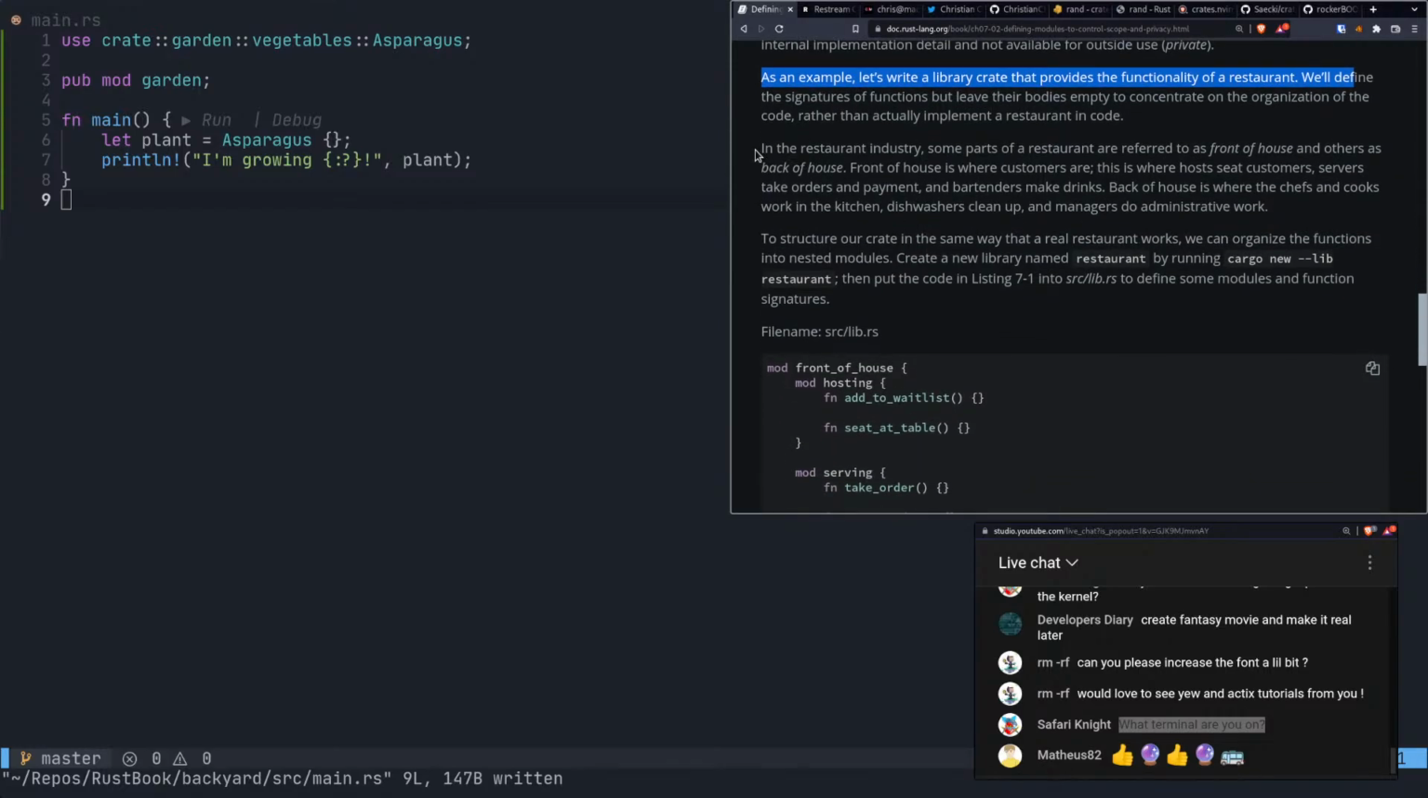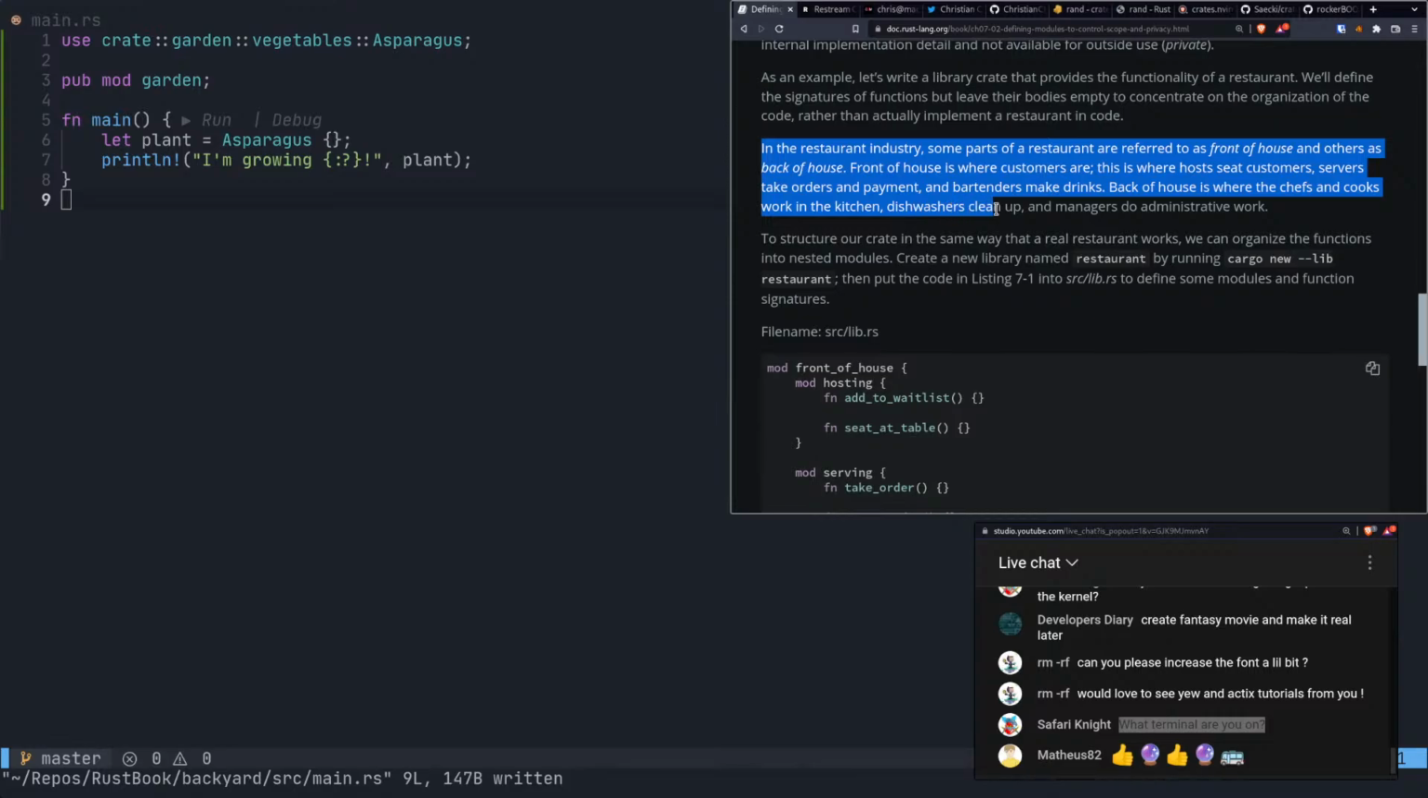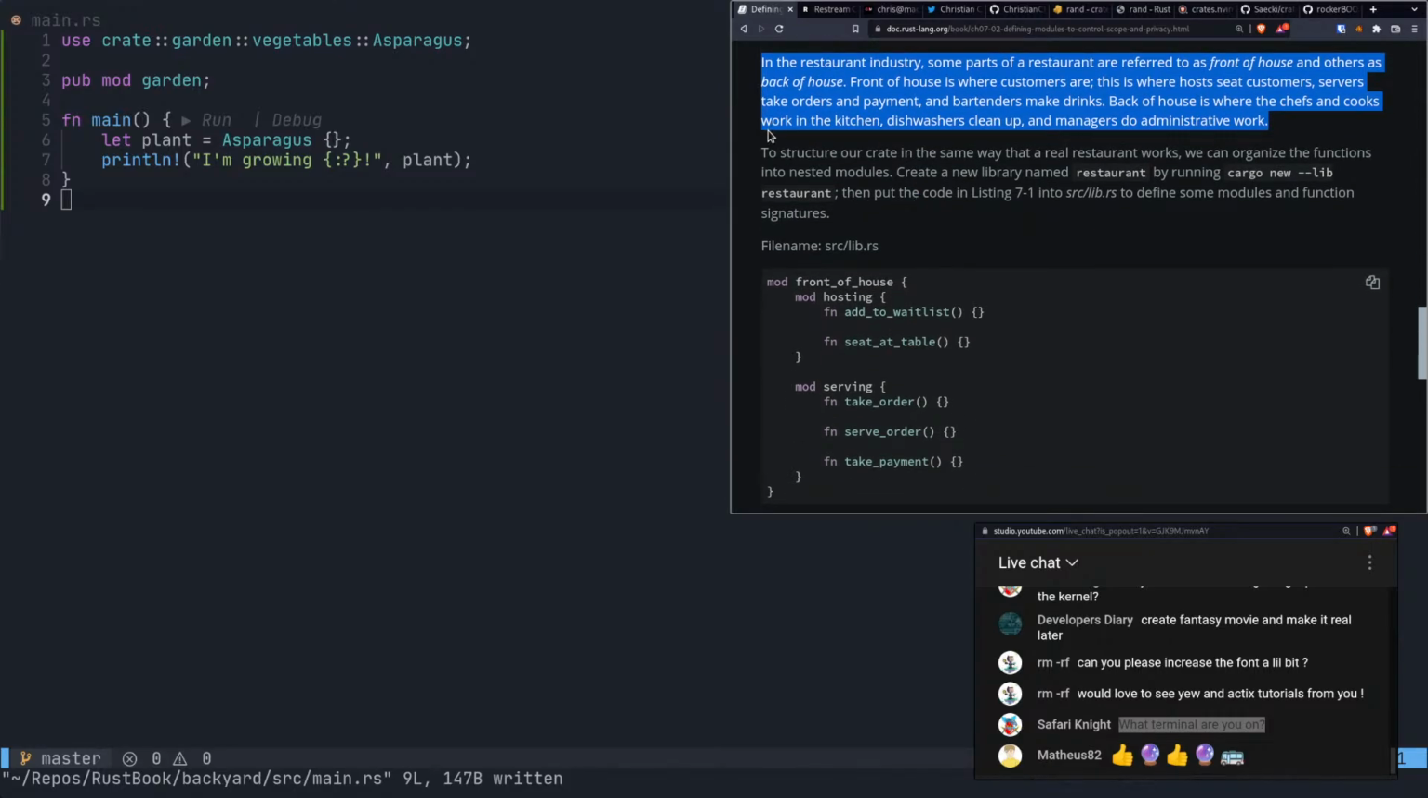In the restaurant industry, some parts of a restaurant are referred to as the front of house and others as the back of house. Front of house is where customers are. This is where hosts seat customers, servers take orders and payments, and bartenders make drinks. Back of house is where the chefs and cooks work in the kitchen, dishwashers clean up, and managers do administrative work. We'll structure our crate in the same way that a real restaurant works.